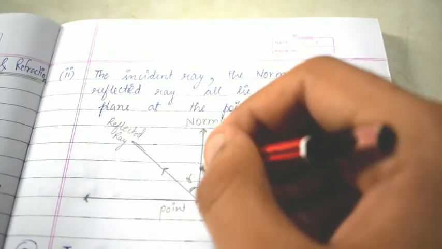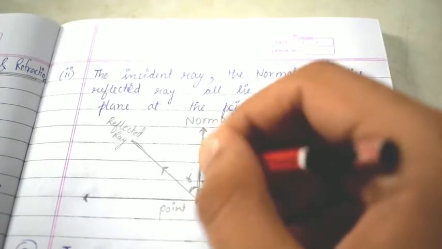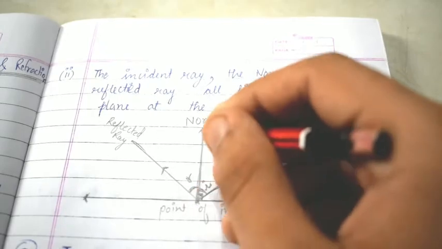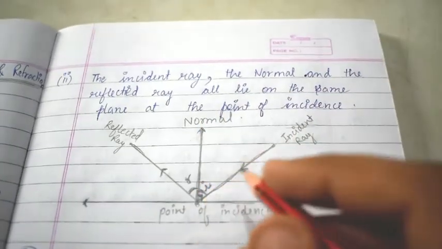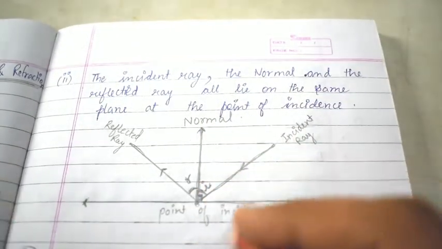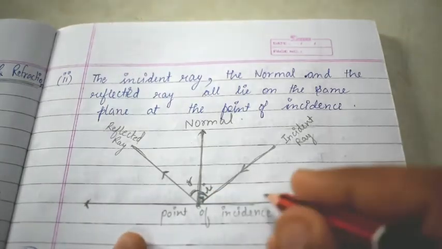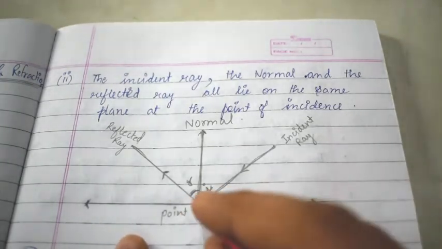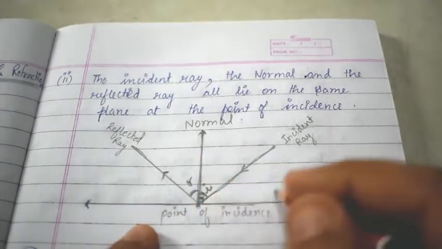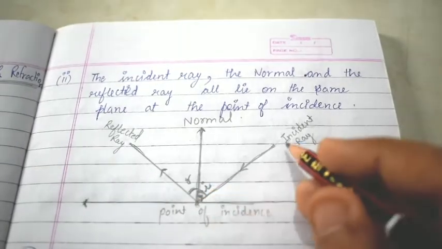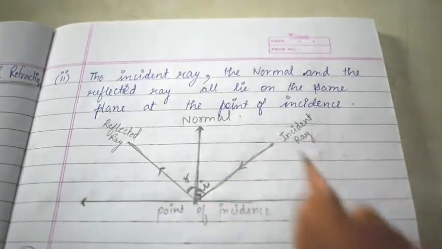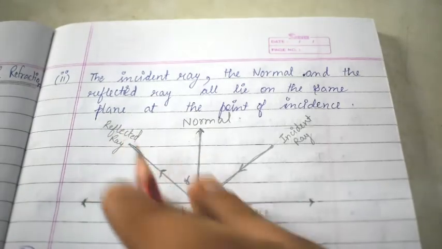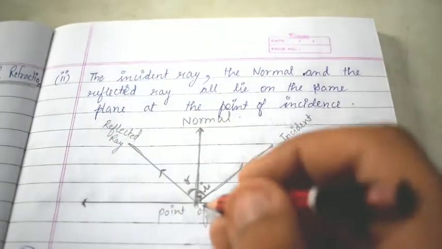An imaginary line passing at 90 degrees to the object or surface is called the normal. The light which comes is called the incident ray, and when it bounces back it is called the reflected ray.